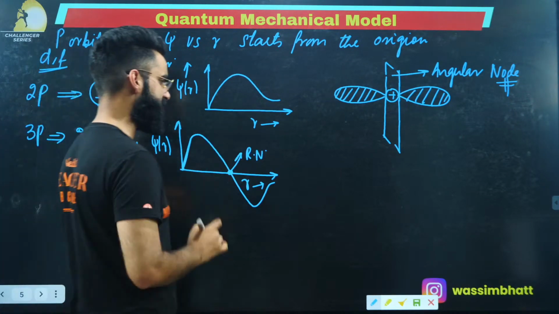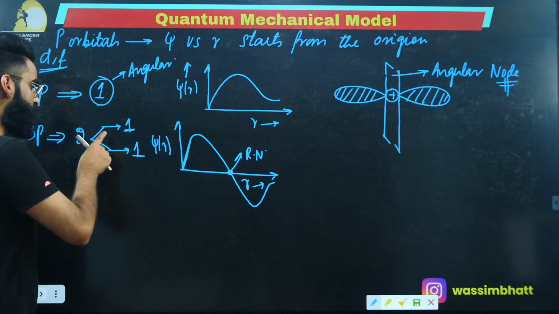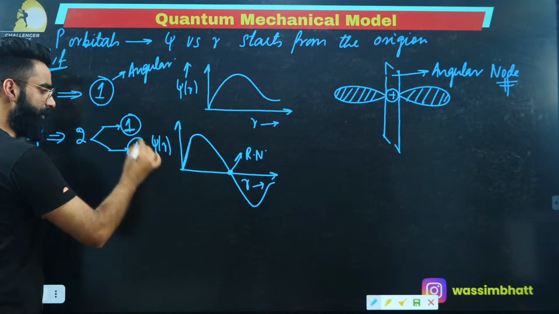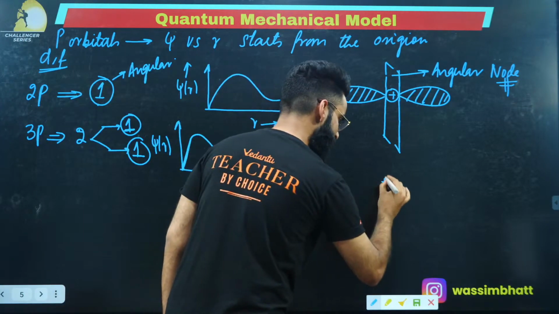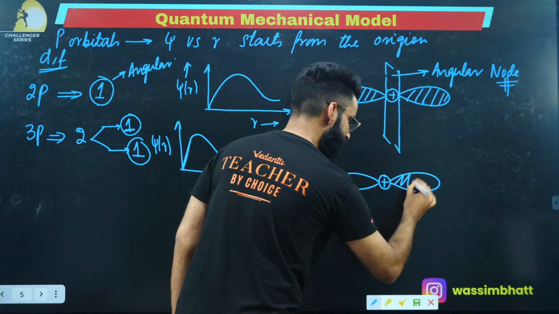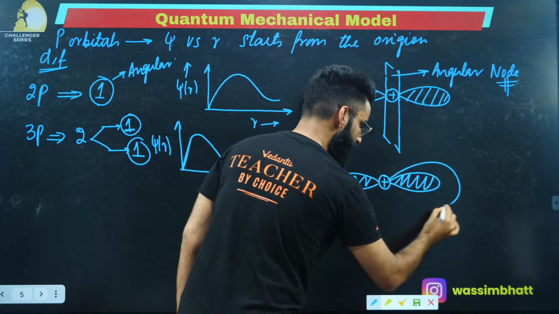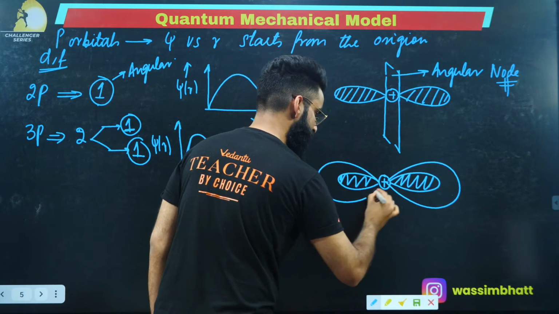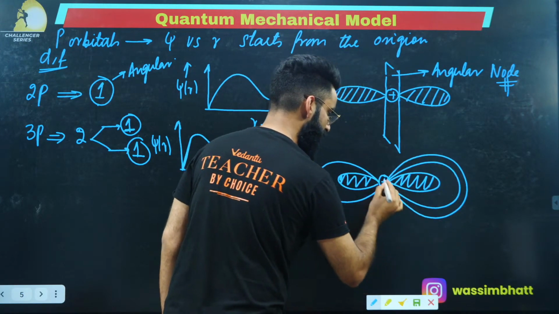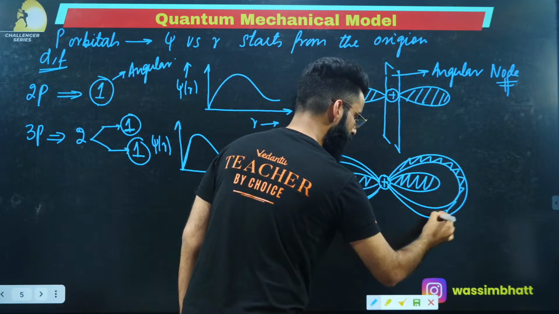If you need to make it exactly, you have to show 2 nodes: one should be spherical, one should be angular. So it's going to be like this. See, this is the electron density. There will be one spherical node like this, and after this, electron density will be there again. This is basically your 3p.